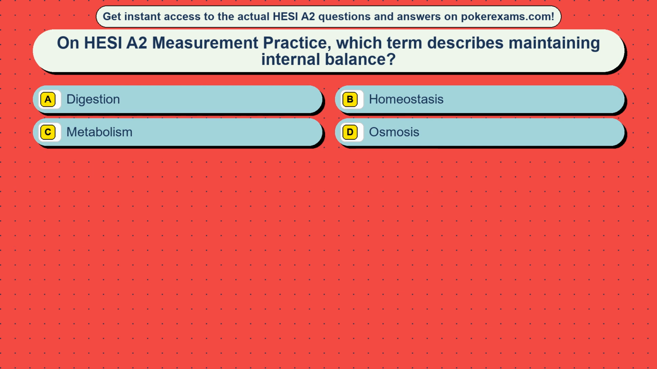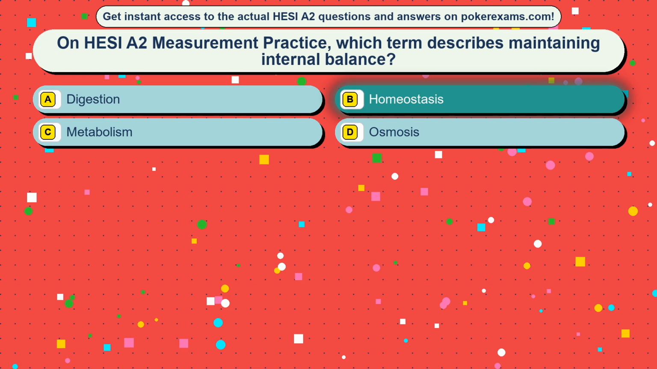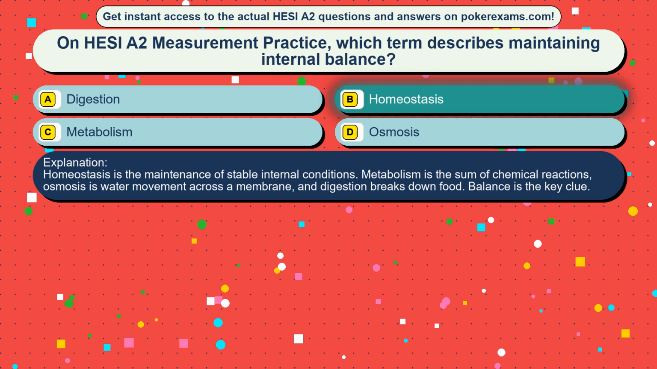Question 24. On HESI A2 measurement practice, which term describes maintaining internal balance? Option A, digestion. Option B, homeostasis. Option C, metabolism. Option D, osmosis. The correct answer is option B, homeostasis. Homeostasis is the maintenance of stable internal conditions. Metabolism is the sum of chemical reactions, osmosis is water movement across a membrane, and digestion breaks down food. Balance is the key clue.